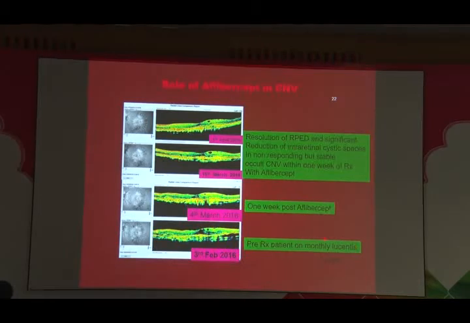So these are non-responders. This patient had received some 16 Lucentis. Was not changing at all. Aflibercept, when it came into the market, we decided to give it. 1 week post aflibercept, the fluid went off, and the RPED also started resolving, which had not happened in the previous injections. And then, once that reduced, with significantly reduced intraretinal cystic spaces, we found, despite that, the vision was not improving much. We shifted him back to Lucentis to maintain on a regular basis, to keep the cost low for the patient.